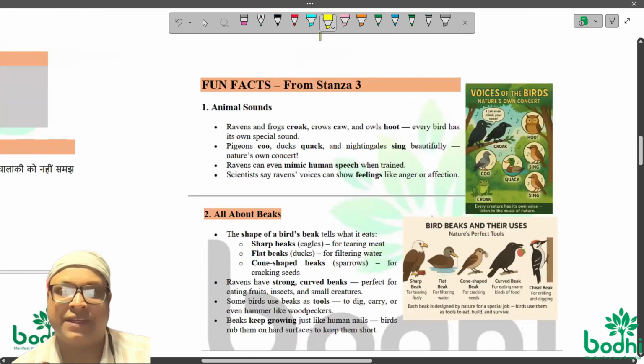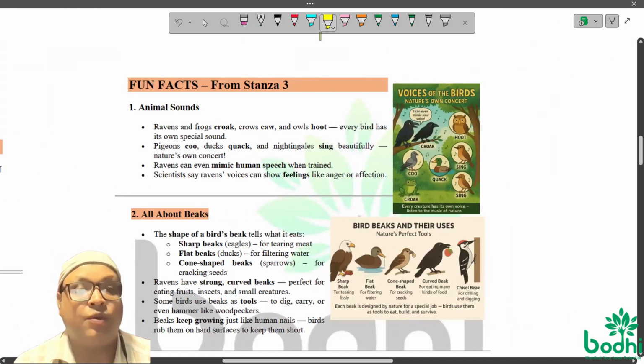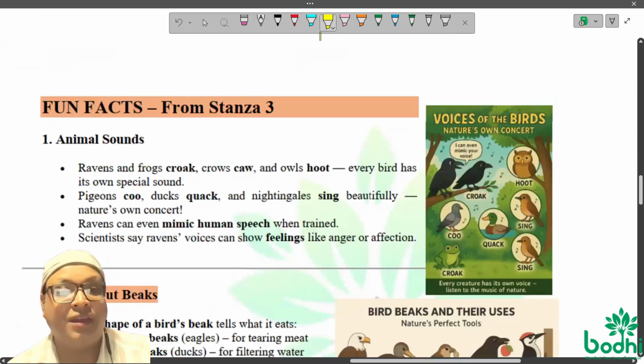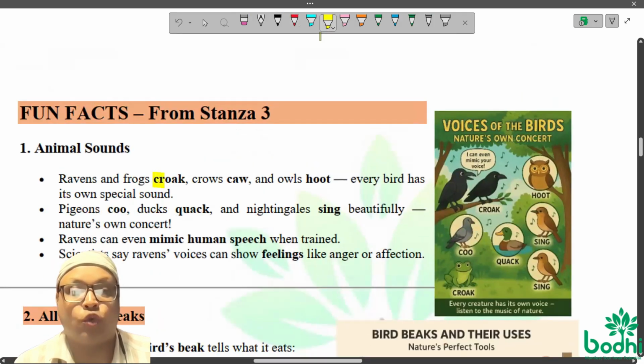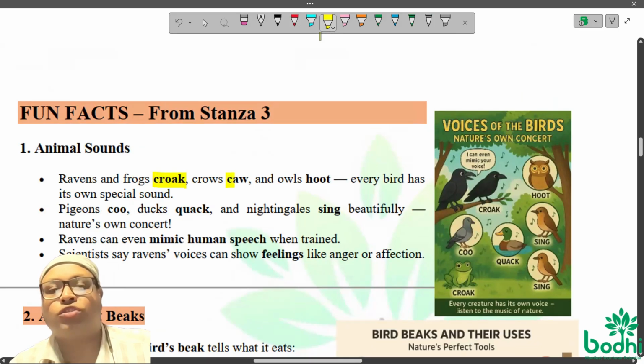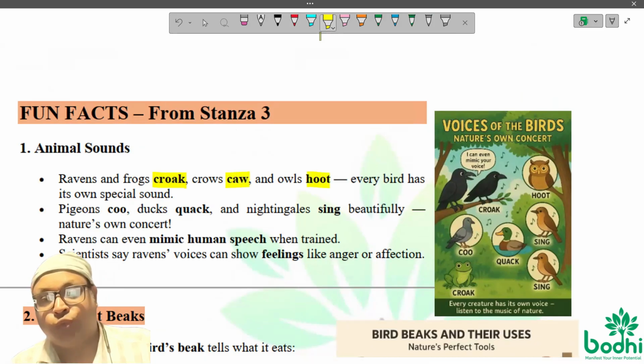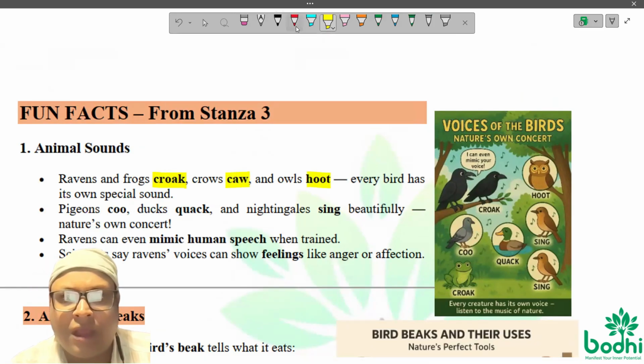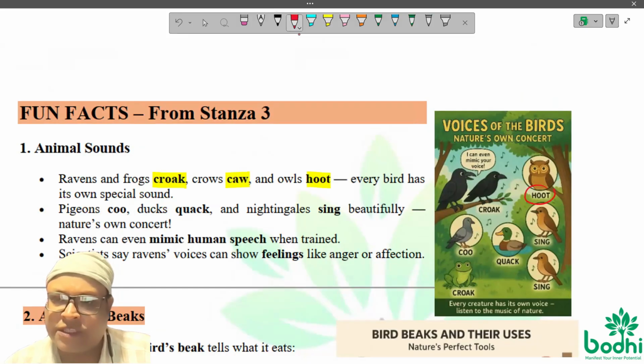Some fun facts I have added here. Look at here. Ravens and frogs croak, crows caw, and owls hoot. There are some sounds in the images I have brought.